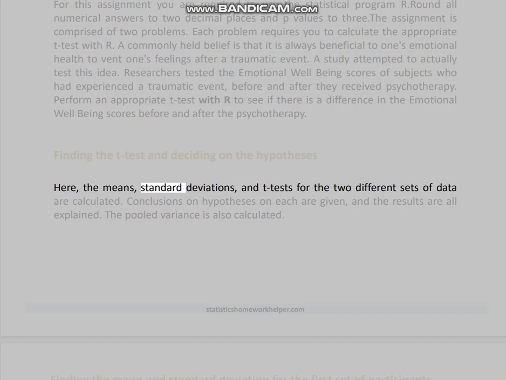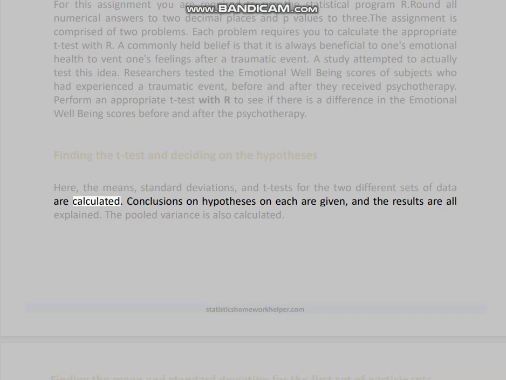Here, the means, standard deviations, and t-tests for the 2 different sets of data are calculated. Conclusions on hypotheses on each are given, and the results are all explained. The pooled variance is also calculated.